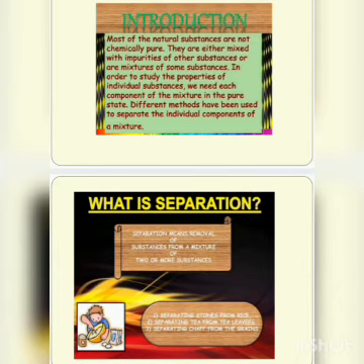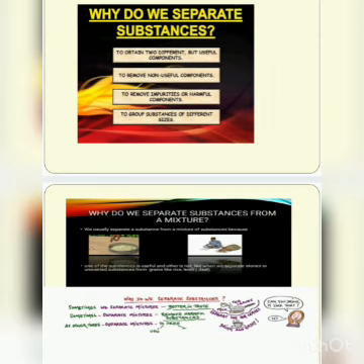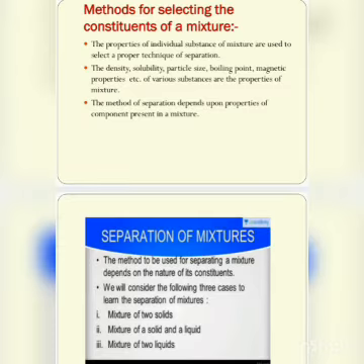Next is separation of mixtures. The method to be used for separating a mixture depends on the nature of its constituents. We will consider the following three cases to learn the separation of mixtures. Number 1, the mixture of two solids, like suppose I mix the rice with the pulse, so I need to separate the rice from the pulse. So rice is also a solid, pulse is also a solid.